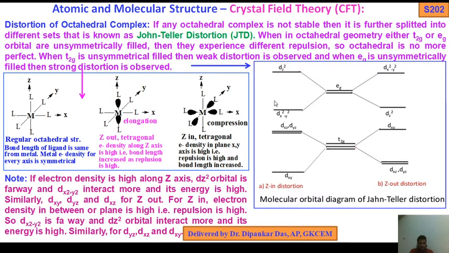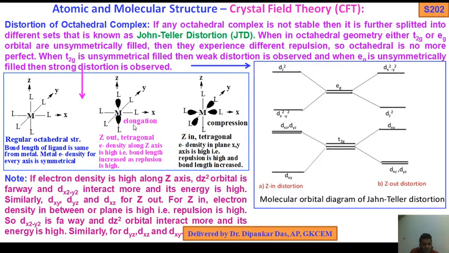So come here. Z-in distortion, Z-out distortion. Before discussing this, t2g orbital, eg orbital. So Z-out distortion, Z-in distortion. What are Z-out and Z-in Jahn-Teller distortions will be discussed here. So this is the regular octahedral structure of a metal having 6 ligands, in the X, Y, Z plane. In a regular octahedral structure, the bond length of every ligand from the metal is the same. So the metal electron density for every axis is symmetrical. This is a regular structure of octahedral.